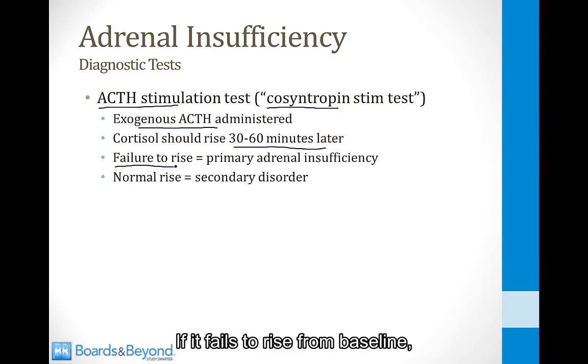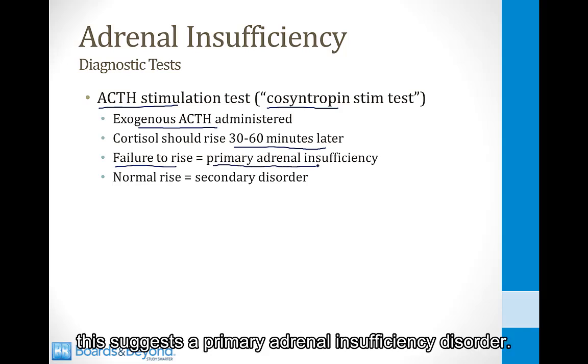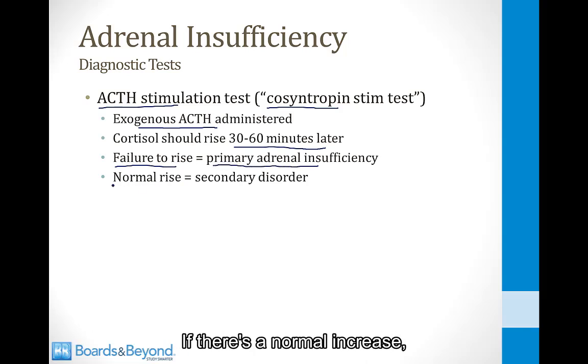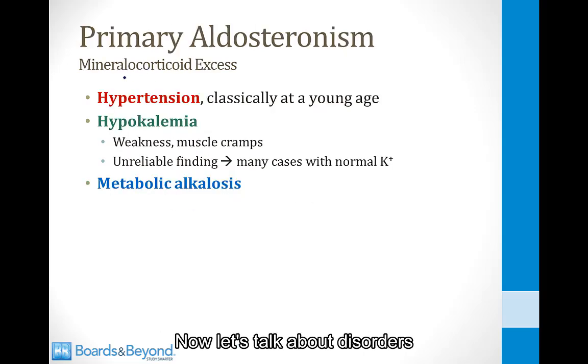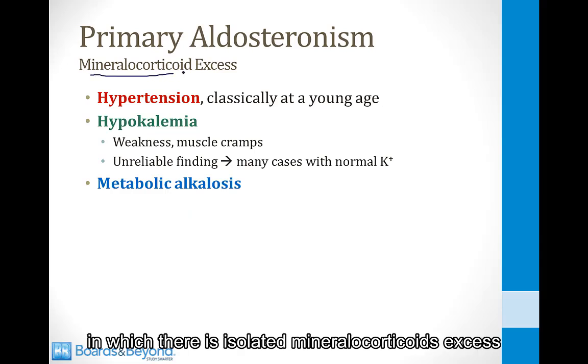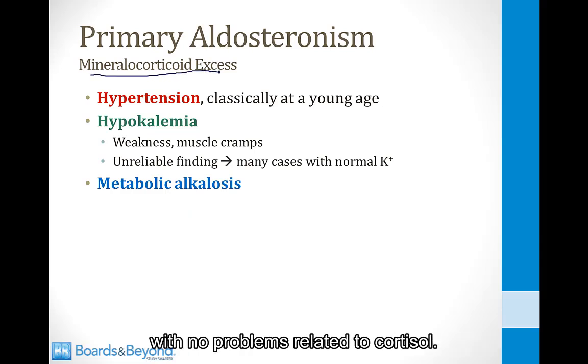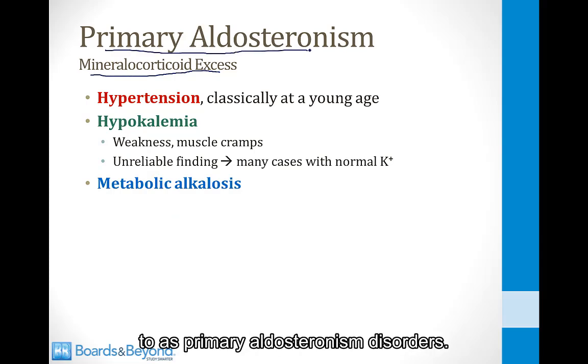If it fails to rise from baseline, this suggests a primary adrenal insufficiency disorder. If there's a normal increase, it suggests a secondary disorder. Now let's talk about disorders in which there is isolated mineralocorticoid excess with no problems related to cortisol. These disorders are usually referred to as primary aldosteronism disorders.